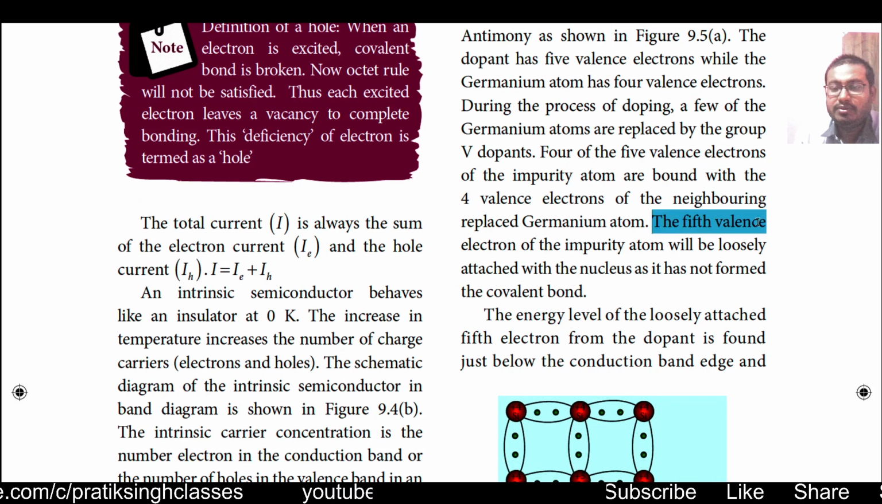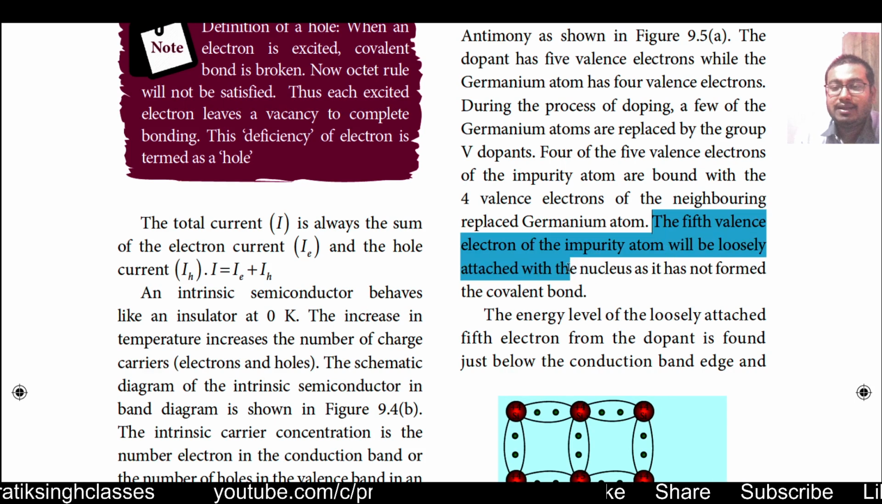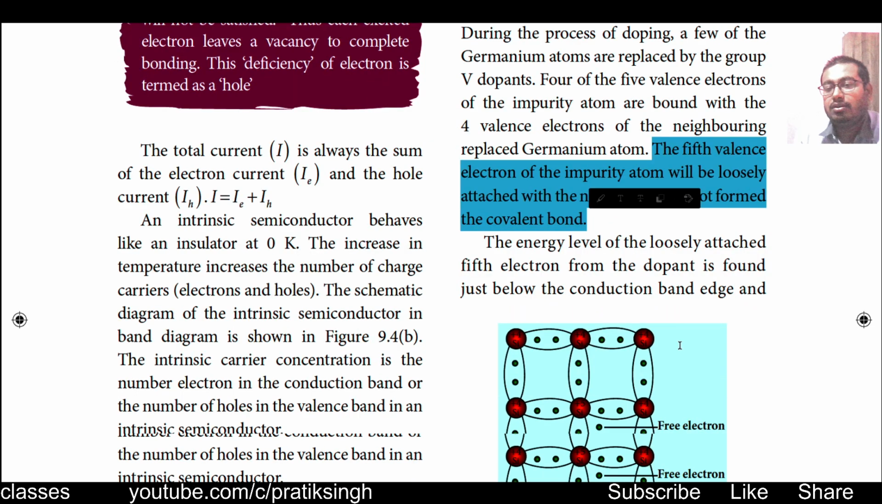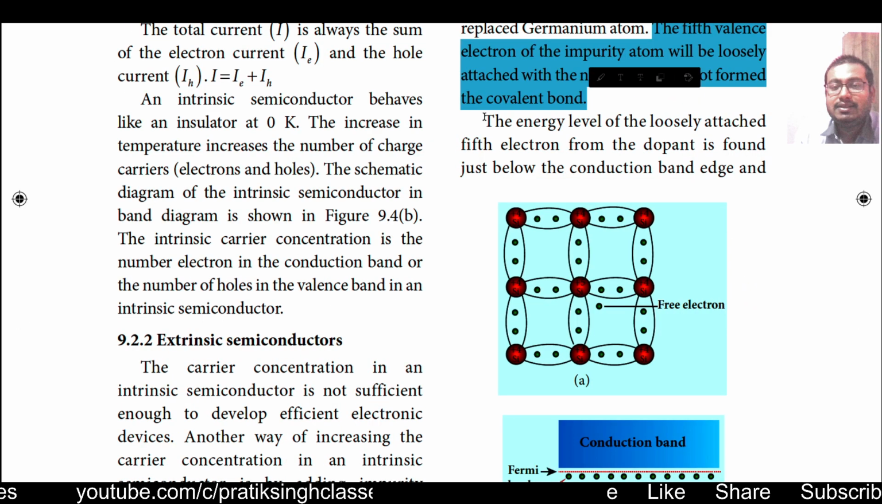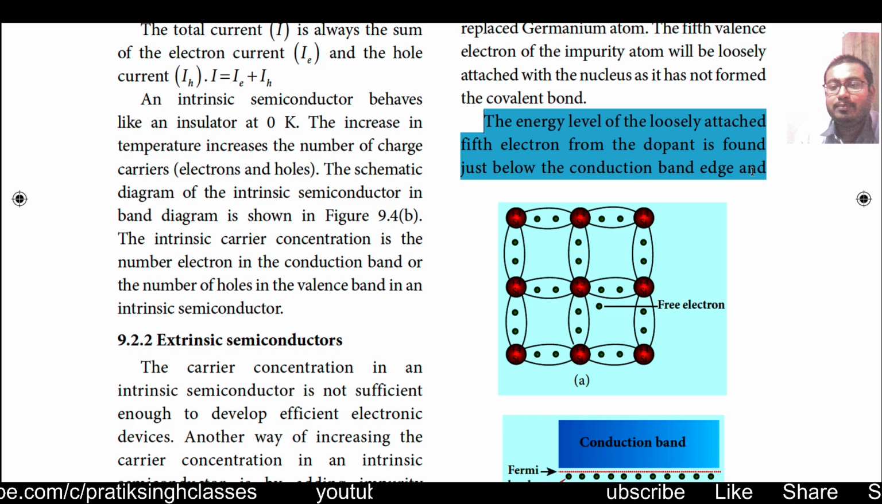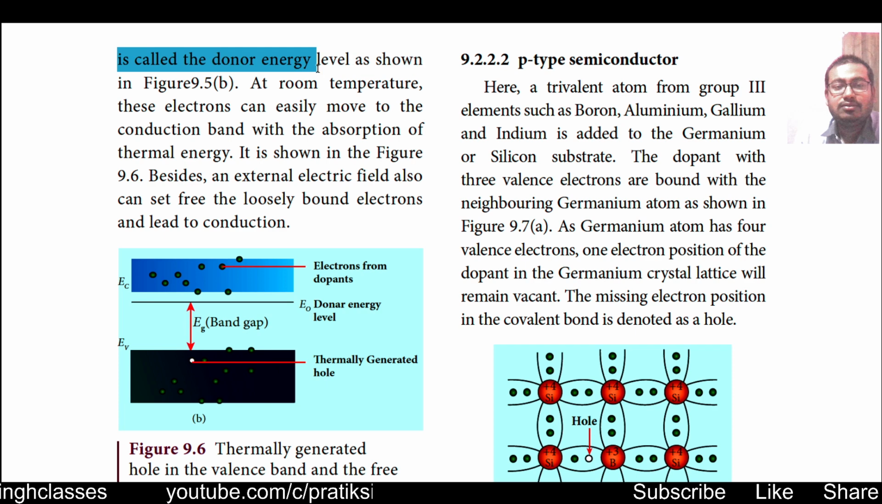The fifth valence electron of the impurity atom will be loosely attached to the nucleus as it has not formed any kind of covalent bond. The energy level of the loosely attached fifth electron from the dopant is found just below the conduction band edge and is called the donor energy level, as shown in figure 9.5b.